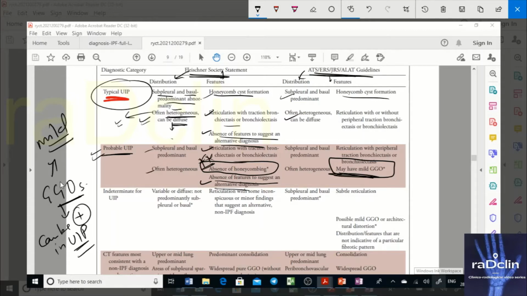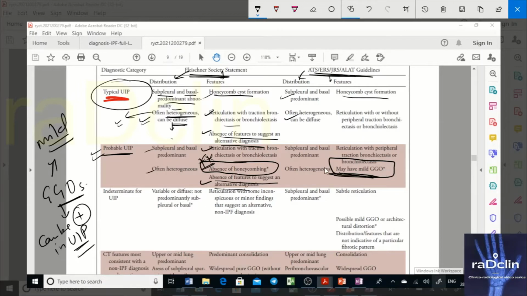GGOs and consolidation come there. But importantly, even if you have GGOs, it should be mild, because if mild GGOs are there, according to the joint working group, it becomes probable. If you do not have honeycombing and you have mild GGOs, it goes with the probable UIP diagnosis. You can have GGOs, but it is mild.